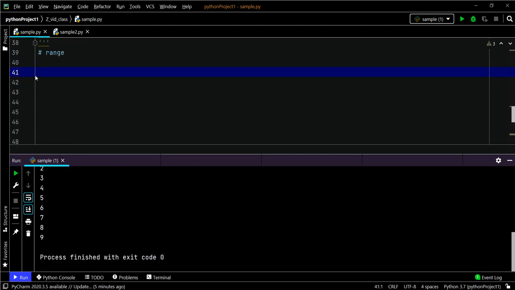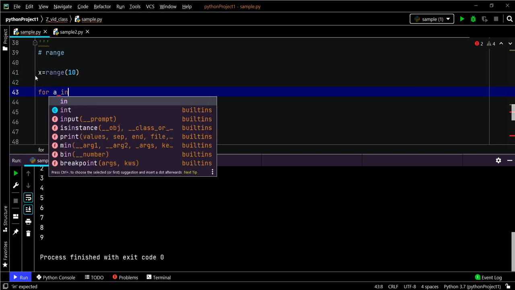Let's see range. Range is nothing but a sequence of numbers. Suppose you want to print numbers from 0 to 9. In list and tuple you need to specify the numbers or values explicitly in the variable, but here you don't need to do that. You just specify the range, it will take care of the rest. I'm just going to print the numbers which are in the variable x.